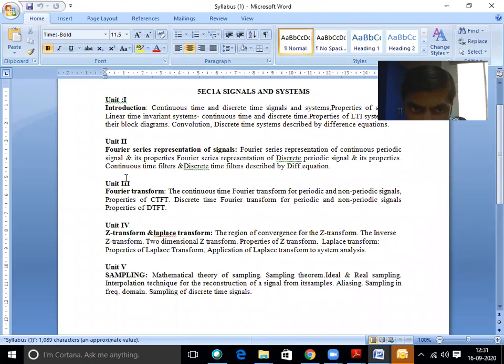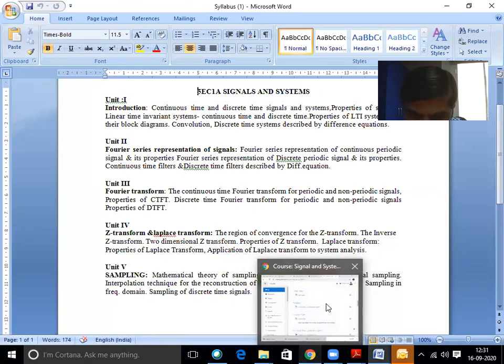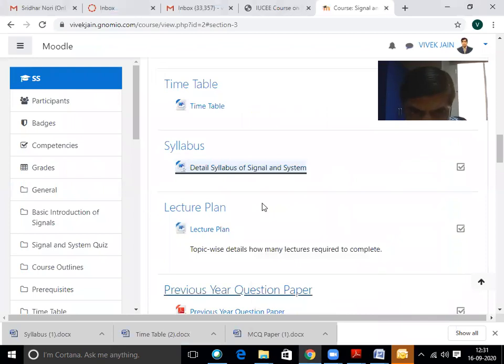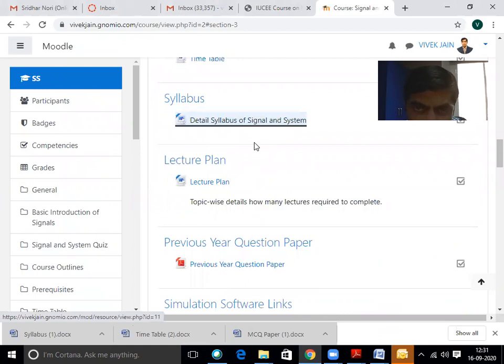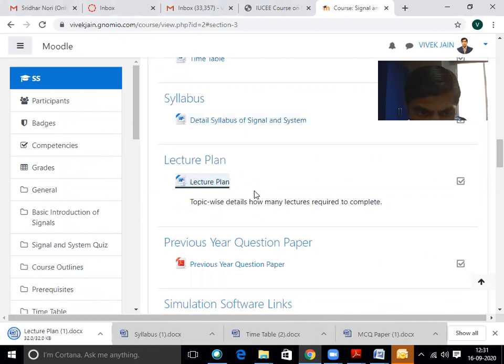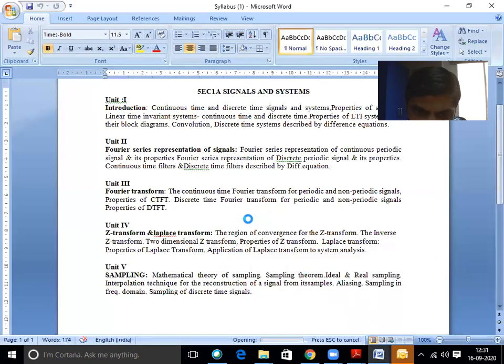The course is divided into a total of 5 units: unit 1, unit 2, unit 3, unit 4, and unit 5. These units are completed through lectures. The lecture plan is also available here. The syllabus is divided into 5 units, and how we complete those units, that plan is also available here. That is published as a lecture plan. The lecture plan is downloaded by the students. Every lecture topic is available in detail here.